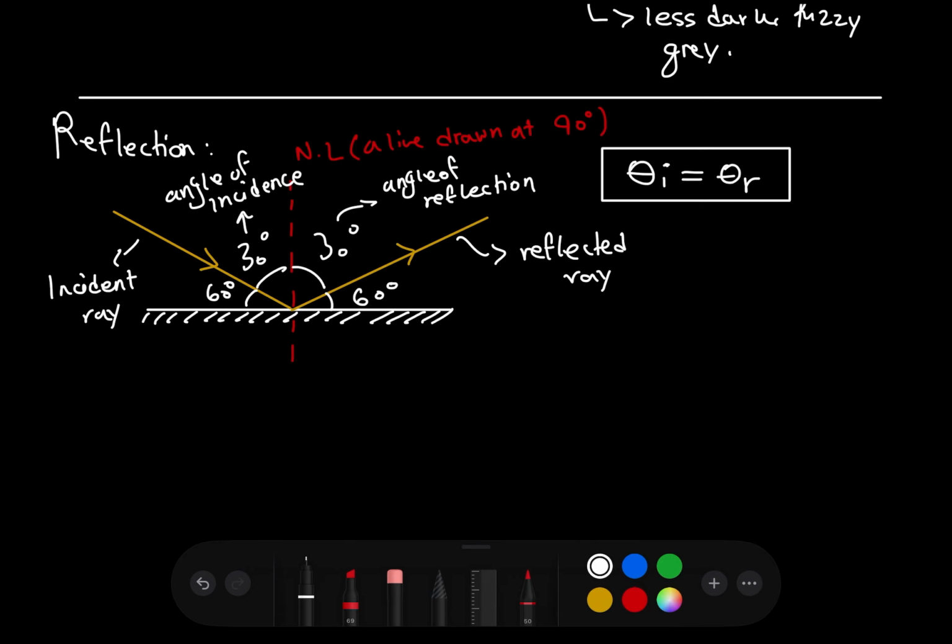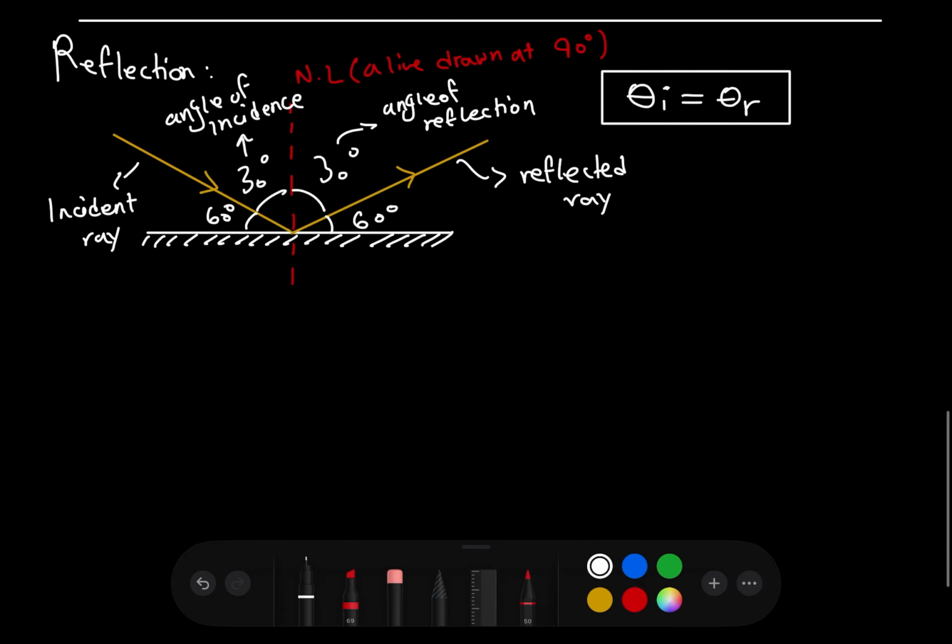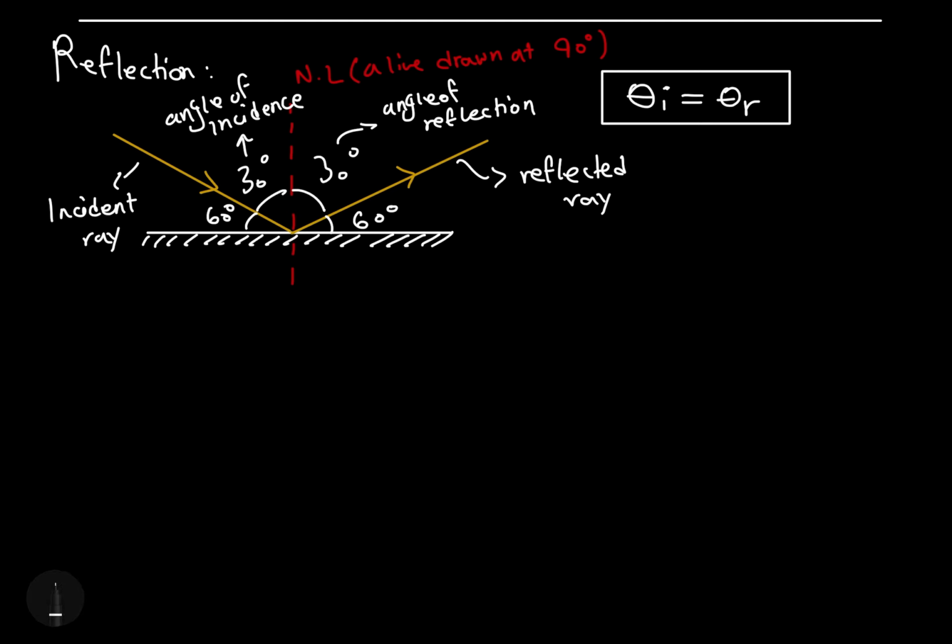Now, there are two types of surfaces through which reflection can occur. So basically, we have rough surfaces and smooth surfaces, and thus we have smooth reflection and diffuse reflection. So reflection is either A, smooth, or B, rough or diffuse.